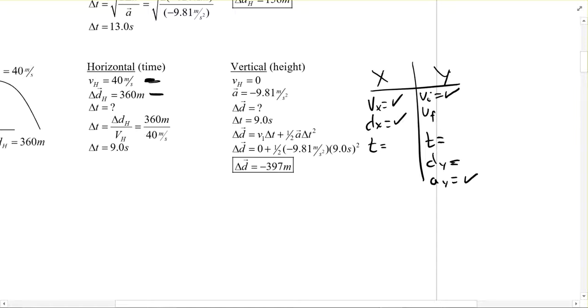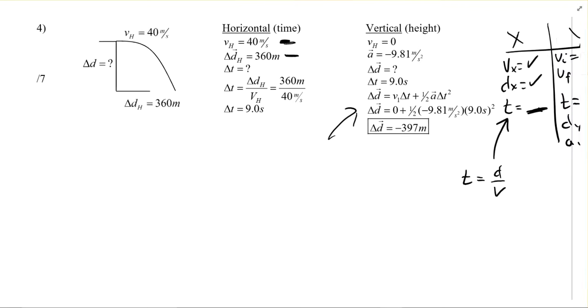So in this case, what we've got to do is go the opposite direction. Before, we solved this side of it for t and then used that on the other side. This one, you're going to solve for t, t is equal to d over v. And then that's going to be the same on the y side. So now you're going to have 3 things that you know in the y, and then you just need to solve for dy. That's the way you'd work through that, and just make sure that you had the right formulas along the way.